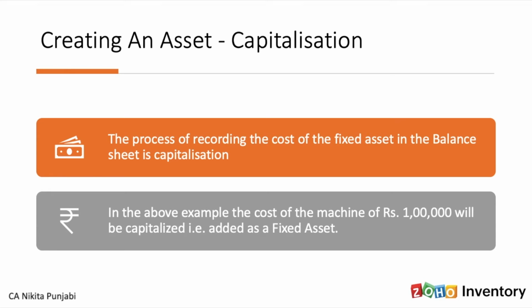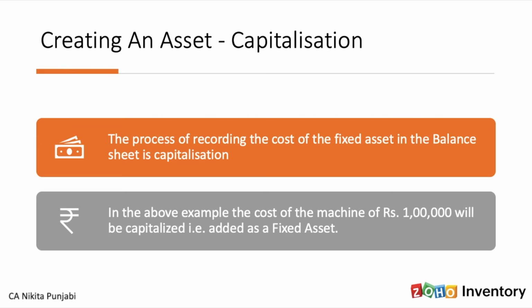And every year over its useful life, this 1 lakh will be reduced little by little, and that amount will be provided as an expense in your profit and loss account. If you take the example of the laptop which was purchased for 50,000, the cost of capitalization will be 50,000. If you take the example of the oven that we had bought, the cost of capitalization will be rupees 2 lakhs. If you take the example of the vehicle that we purchased, the cost of capitalization will be 8 lakhs.